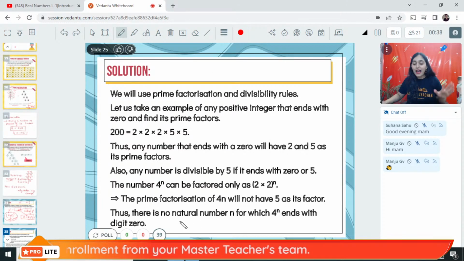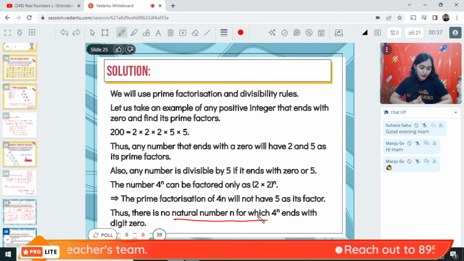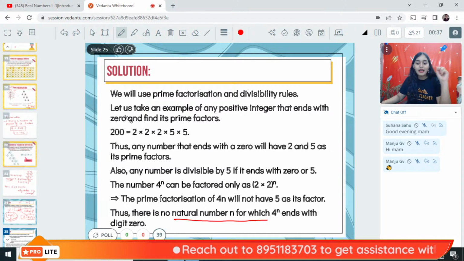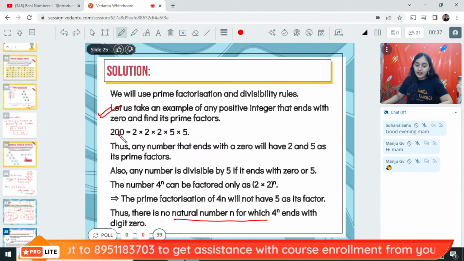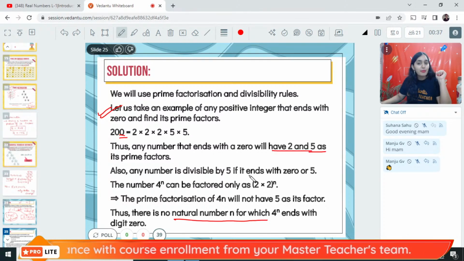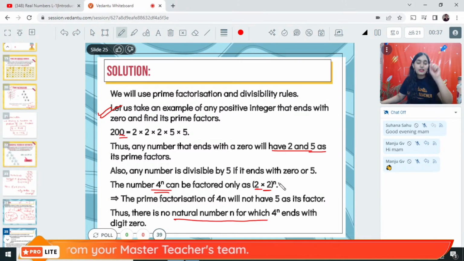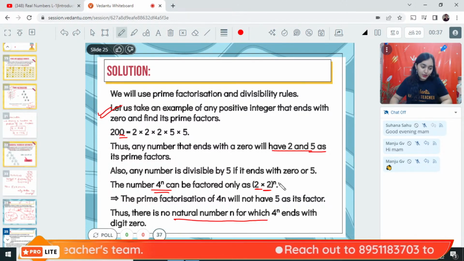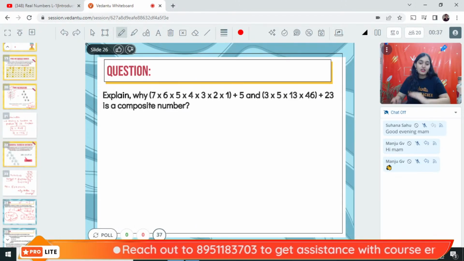Therefore, there is no value of n for which 4 to the power of n will ever end with the digit 0, right? So, how are we going to explain this? To prove this statement, we will show that for any number to end with 0, it should be a multiple of 10. If it is a multiple of 10, it should have 2 and 5 as the prime factors. And since 4 to the power of n has only one prime factor, that is 2, and not 5, it will never end with 0. Everybody understood? Alright, let's do another question.